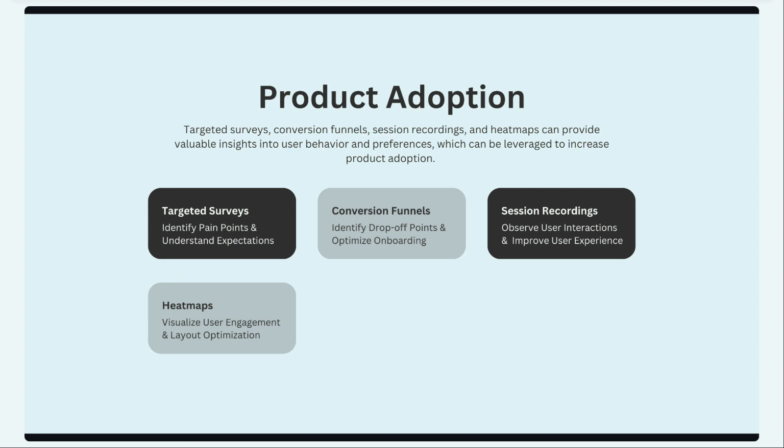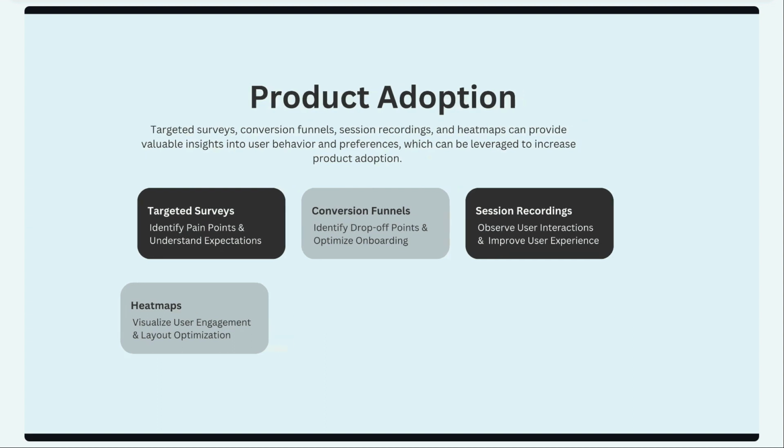You can use Heatmap to visualize user engagement and optimize your website layouts. These are the insights that we are giving you, the questions that we are answering through the features we have developed. You need to incorporate these designs and ideas into your product and marketing strategy so that you can achieve higher product adoption, through targeted survey, conversion funnel, session recording, and Heatmap.